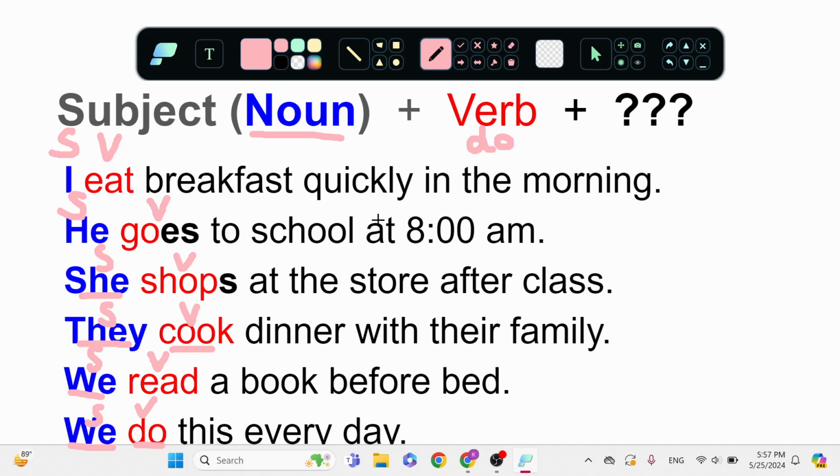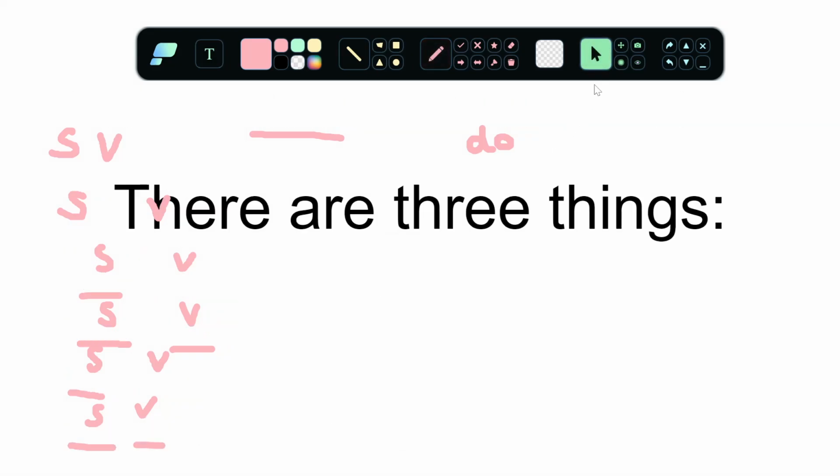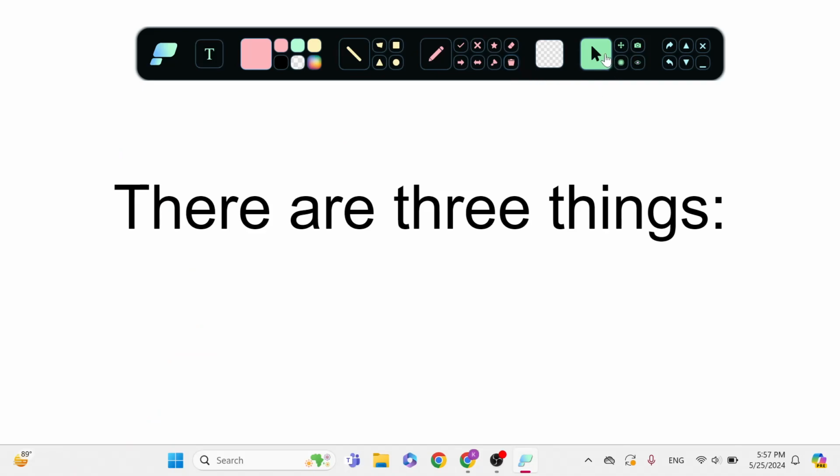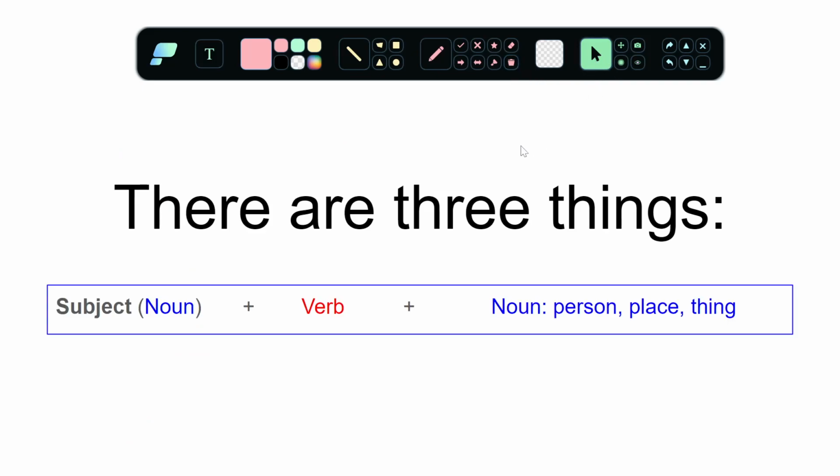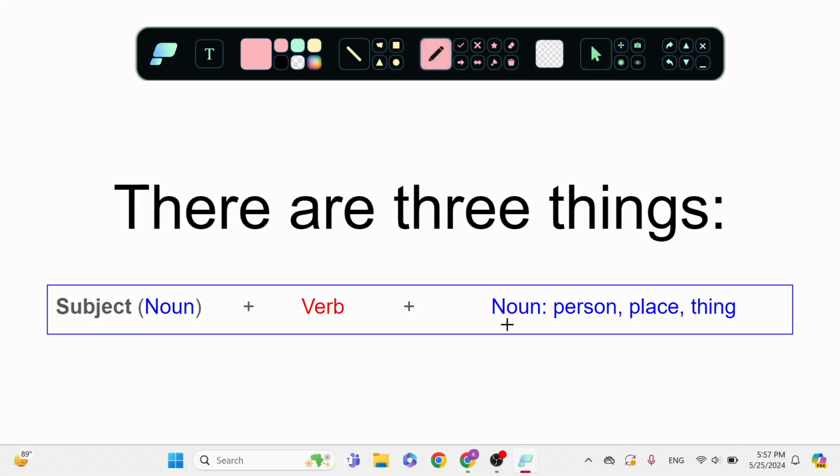But what are all of these words at the end? How do I know where to put them? There are three things that come next. First, we can have another noun. That is a person, place, or thing.